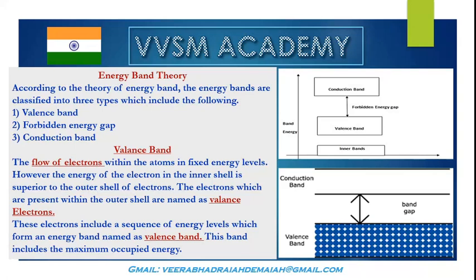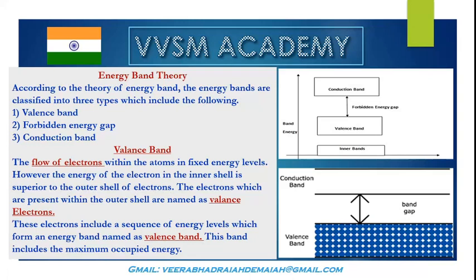So in metals there is no forbidden gap. The conduction band and the valence band overlap in the case of metals, but in semiconductors it varies, allowing free electrons to participate in the conduction process, and it is quite different in insulators also.